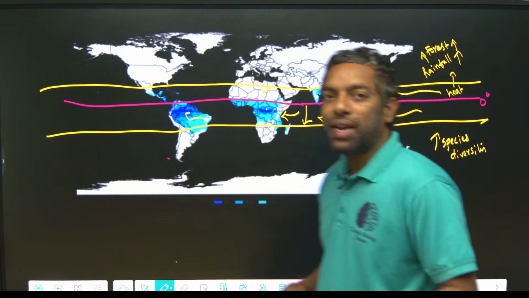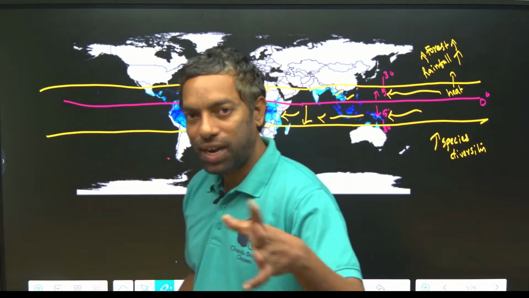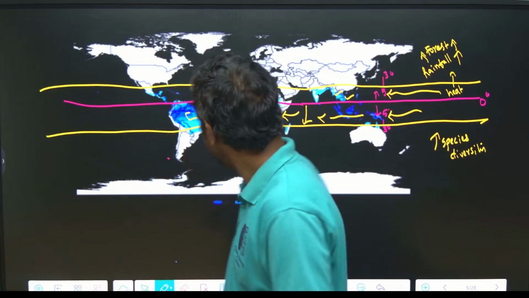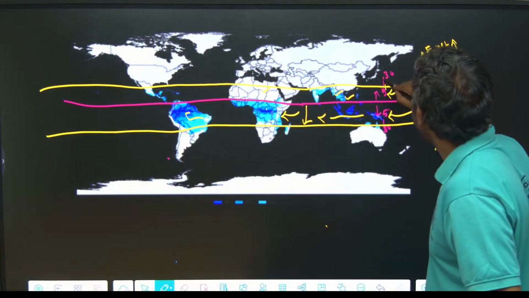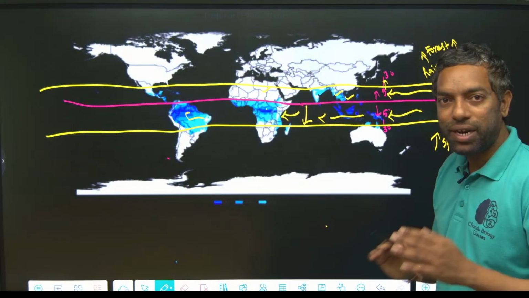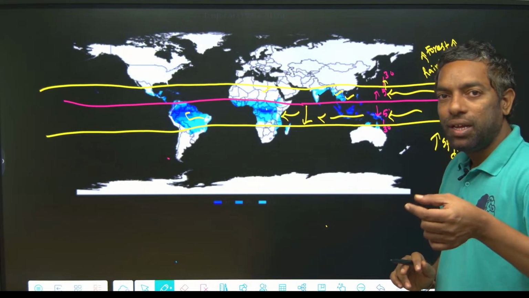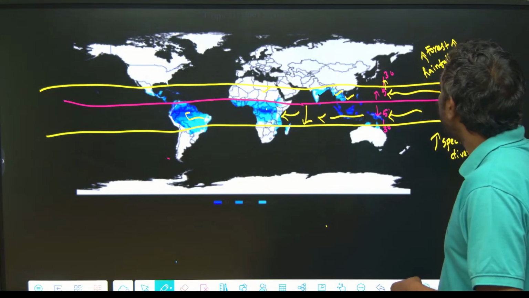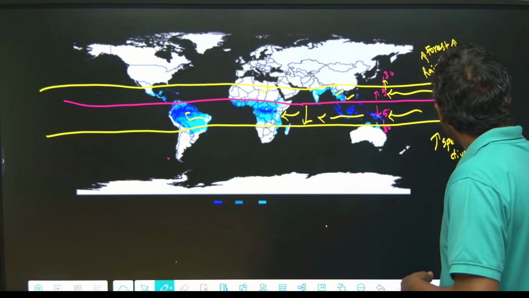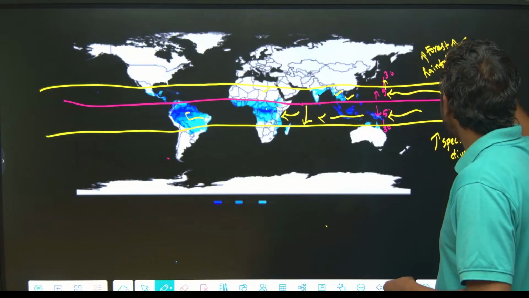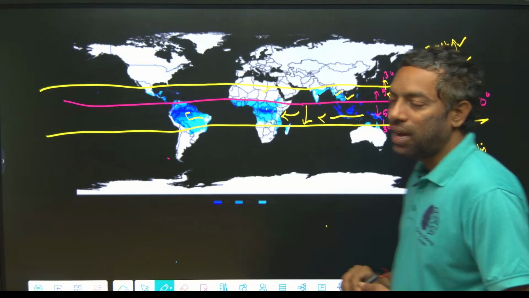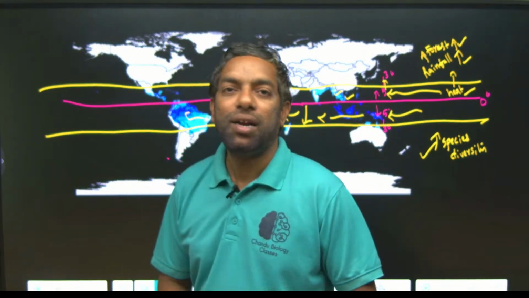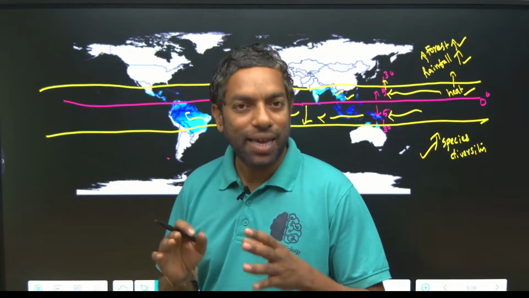They can ask you the characters of the tropical type of climate. They are: about 5 degree to 30 degree latitude beside the equator, huge rainfall, huge temperature, huge forest, and high diversity of species.